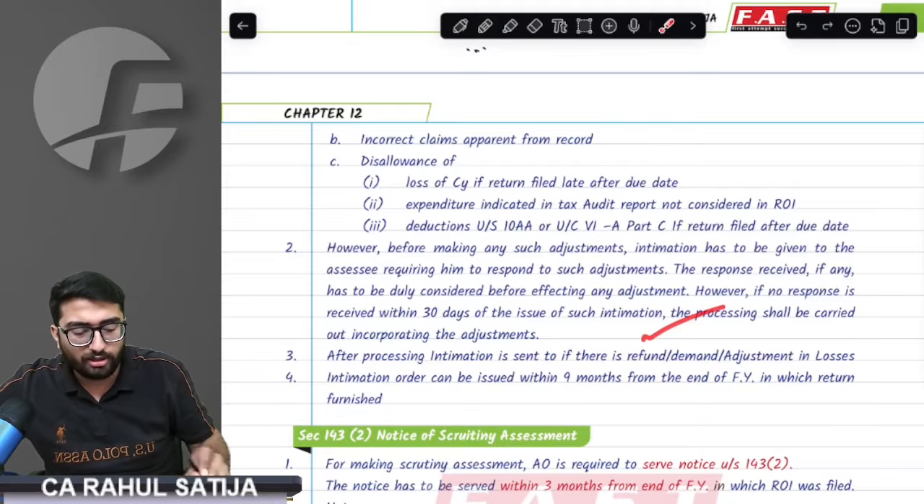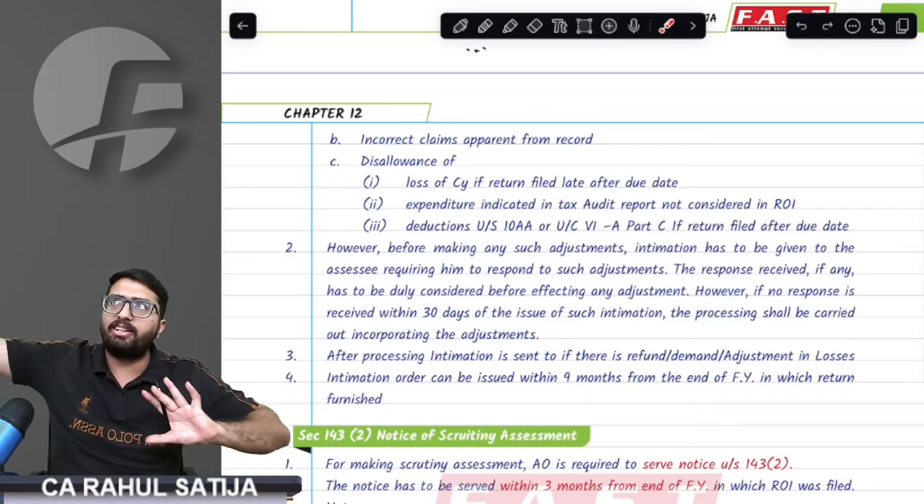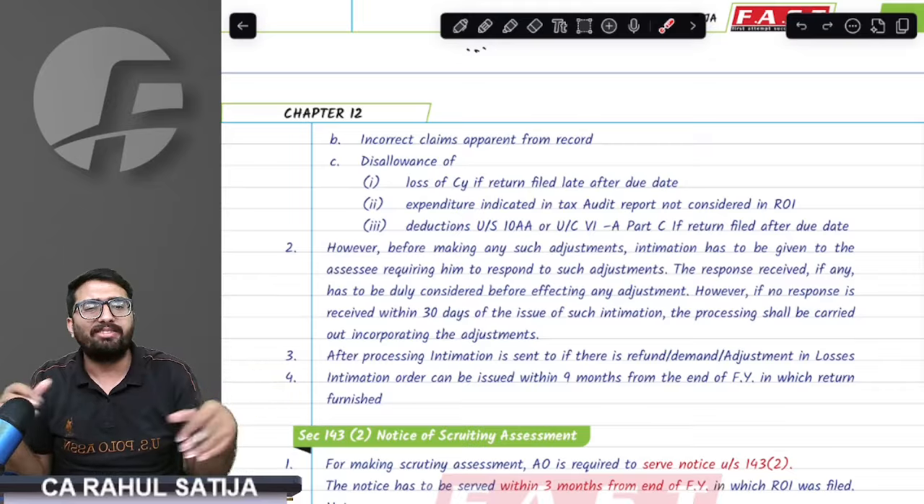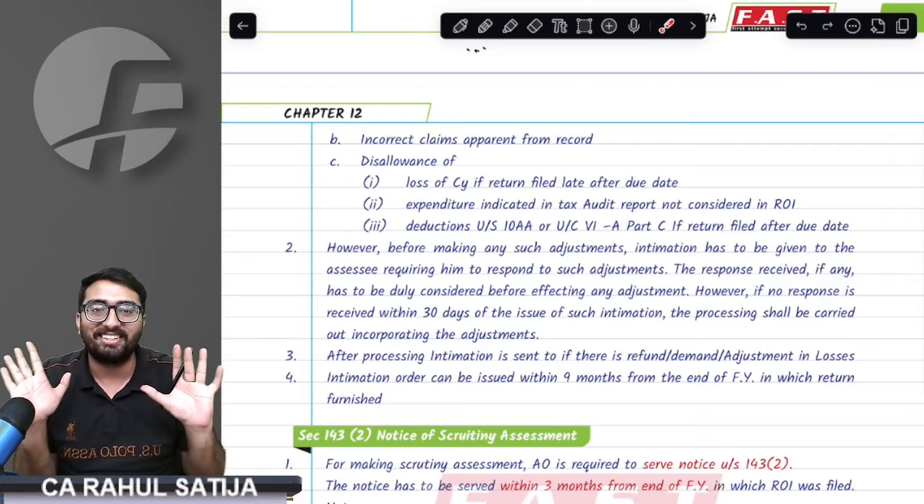Intimation will be sent to us in case of refund, in case of demand, or in case of adjustment of losses. See, we receive intimation when there is a demand, a refund, or any set off of losses. But in practical life, we always get the intimation.